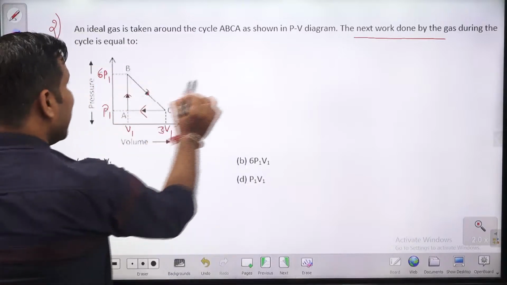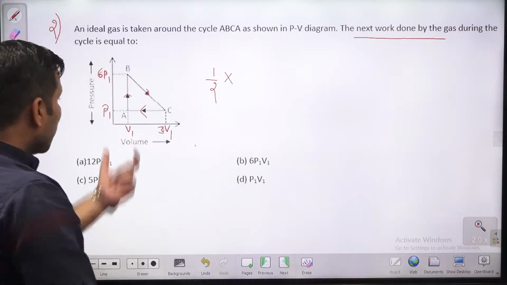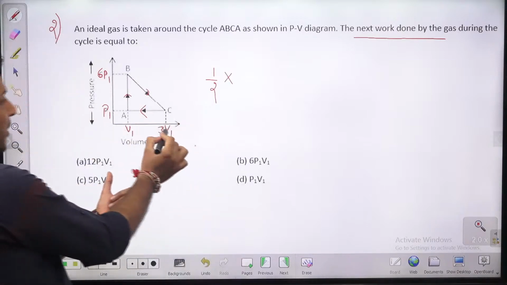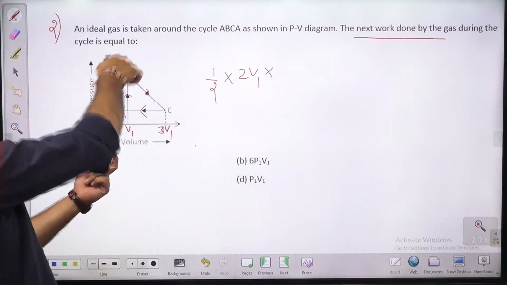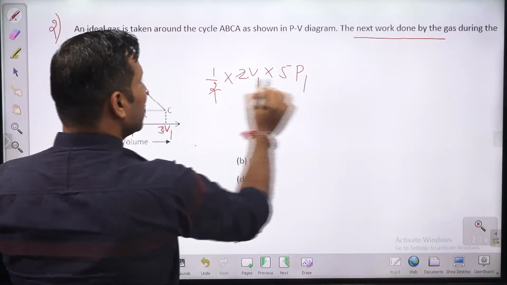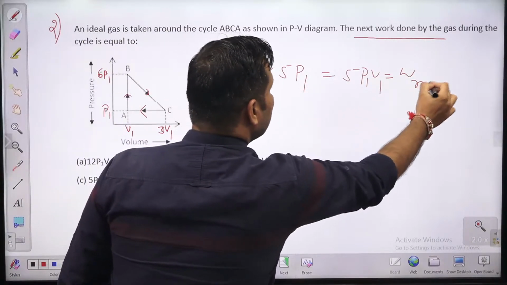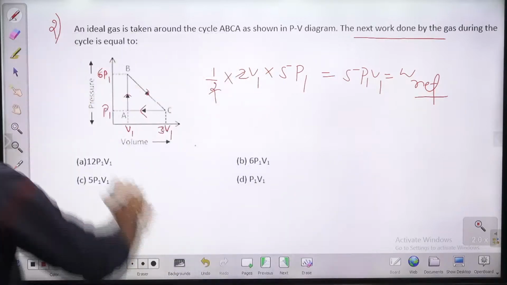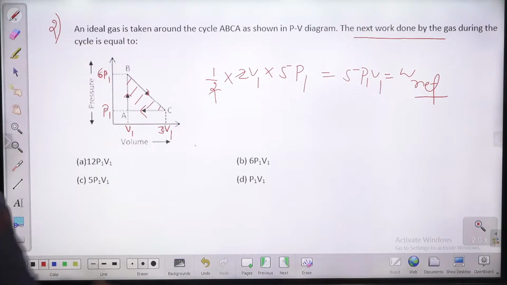So what will the area be here, children? The area will be half, because as you can see it's a right angle triangle. So half base will be what? 3V1 minus V1, so it will be 2V1. Base into height: 6P1 minus P1, so it is 5P1. So this 2 will cancel out the half, and you will get 5P1 V1. This is W net. In this cycle, the W net is the closed area, this particular area, and this will be 5P1 V1. So the answer will be C, children.